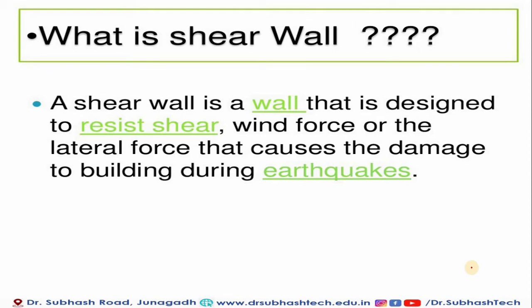So to prevent this damage we should provide the shear wall. But how it should be designed, where it should be provided, what is the design placement of the shear wall, those are the very important points to keep in mind.